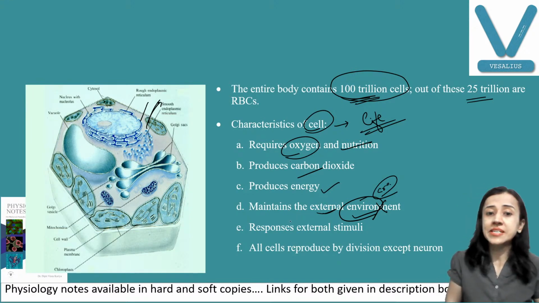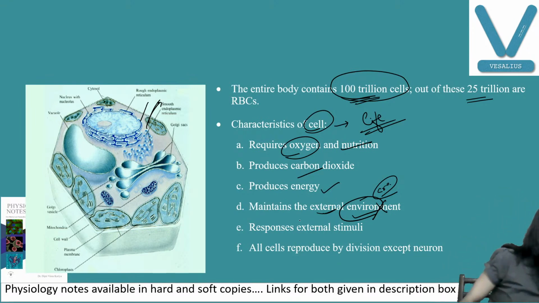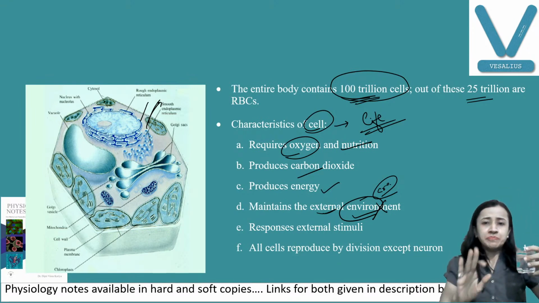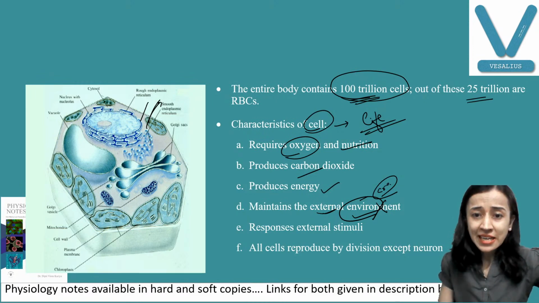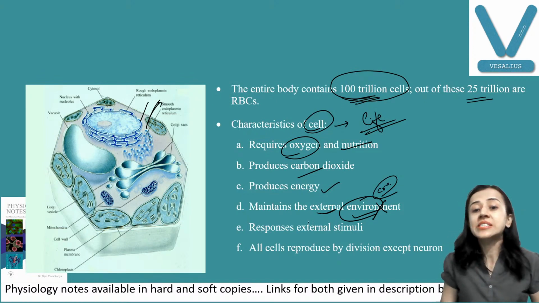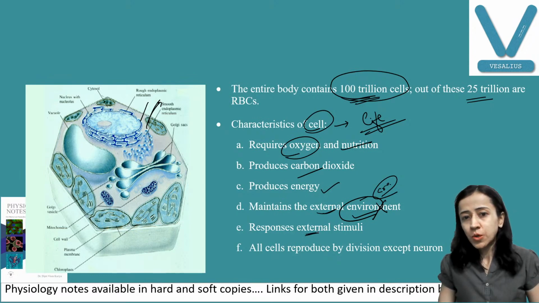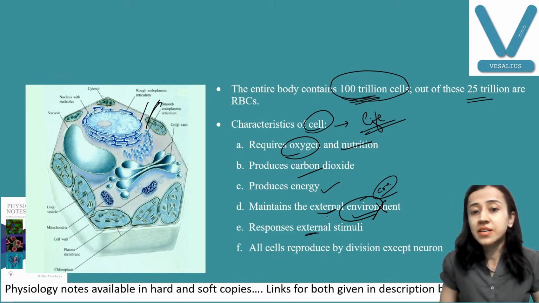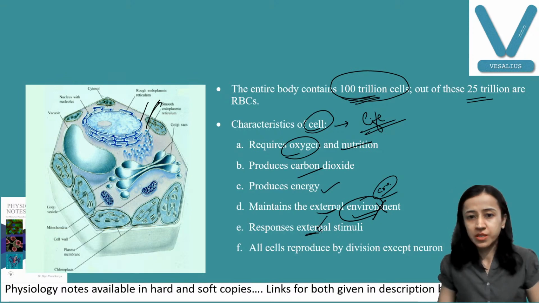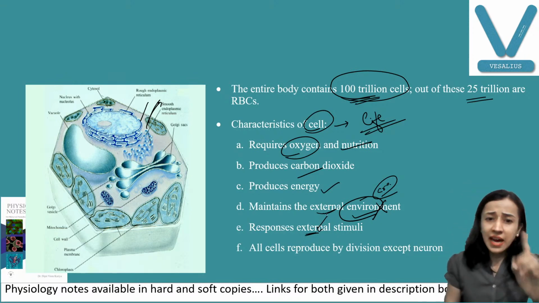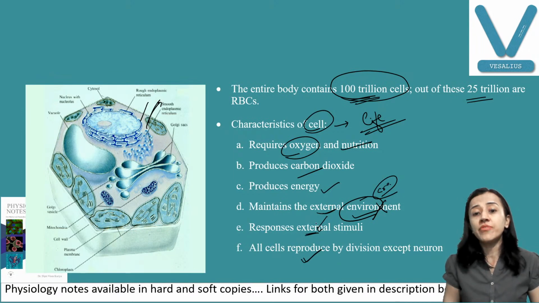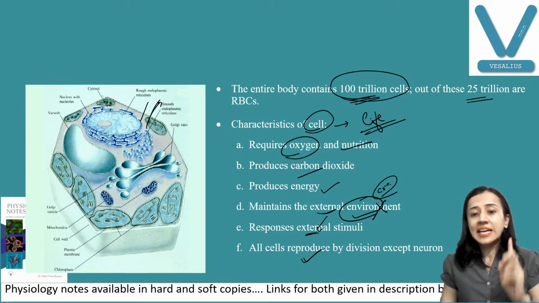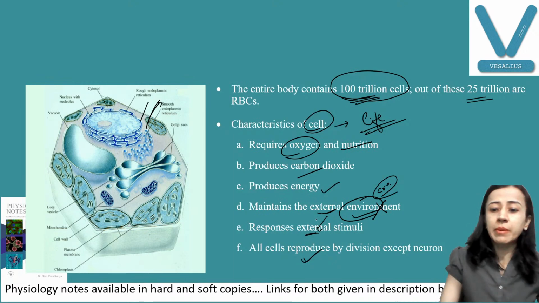Next, they give response to external stimuli. Whenever there is an external stimulus, cells respond. And last, very important, all the cells have the characteristic of reproduction except neurons. So try to remember.